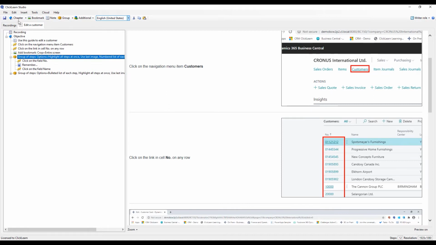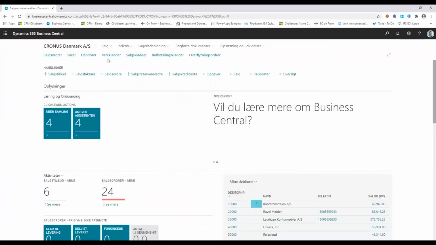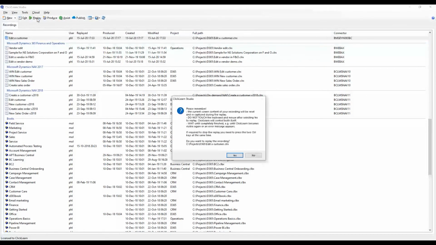When I'm all satisfied, I'll simply save it, and now I have a process available. So if I want to deliver this in multiple languages, I mentioned earlier that we have a replay function where ClickLearn can recapture all of this for me. By changing my UI language here over to Danish, and then going back to my process and selecting replay, ClickLearn will first give me a box telling me to be aware that I cannot touch the mouse or the keyboard after selecting yes here.